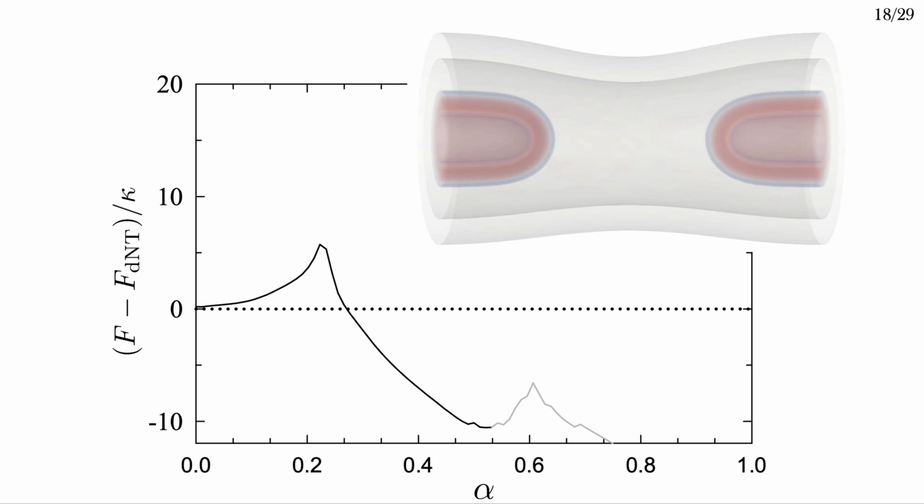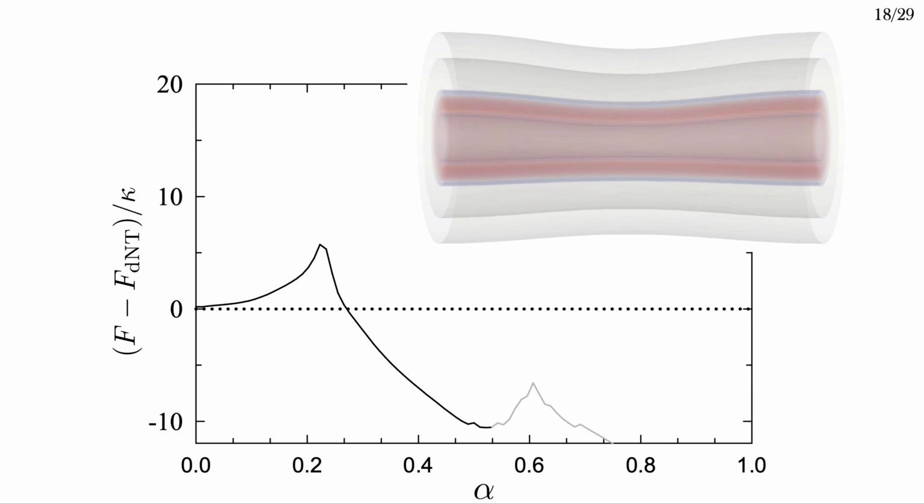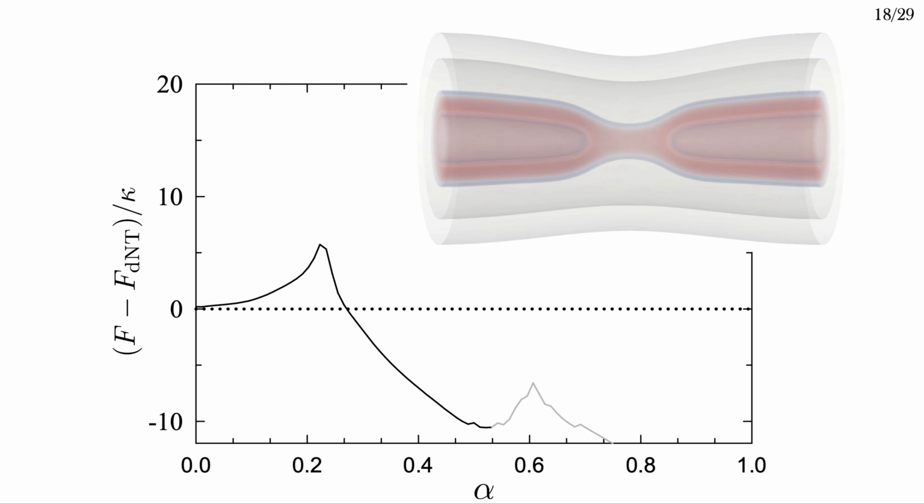Also note that the graph doesn't quite look the same as before. The worm-like micelle growth portion is more curved. Since the outer tube also changes, measuring the L2 norm for changes along the single tube pathway does not lead to the same reaction coordinate as the double tube pathway. Alpha can be improved upon by using a reaction coordinate like the radius of the tube at its most constricted point. I haven't shown the results in this video, but there's a discussion in the paper. In short, it gives a better and more physically intuitive reaction coordinate.